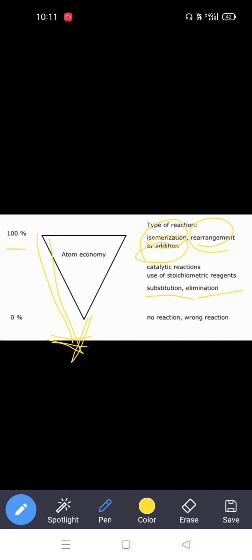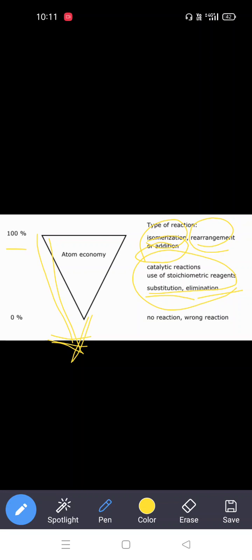So substitution means we substitute one part of the product by another one. For example, if you substitute a nucleophile or electrophile, that means we can lose byproducts also. And in elimination, we eliminate some of the atoms from the reactants. So that is also not suitable for an atom economic reaction.